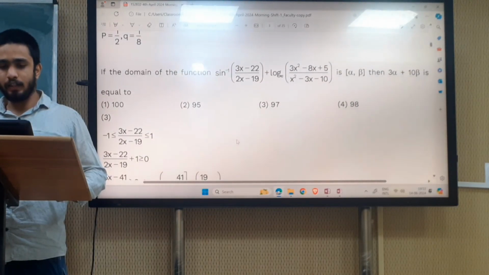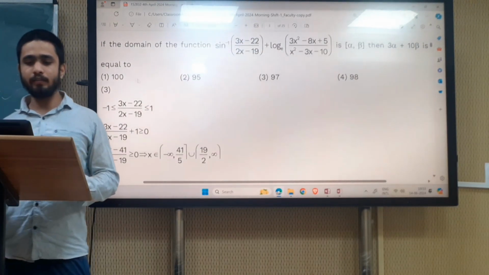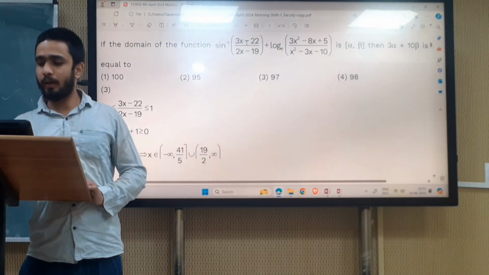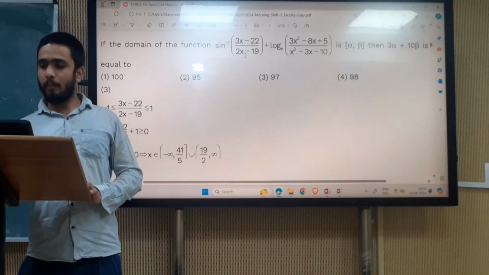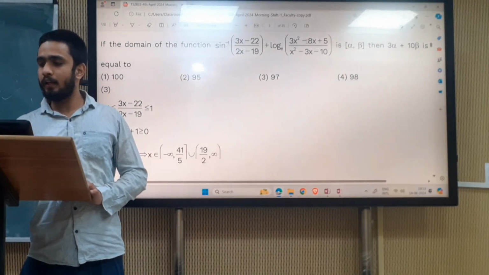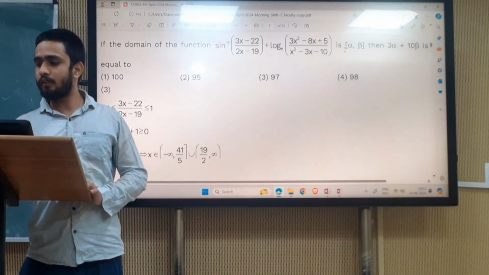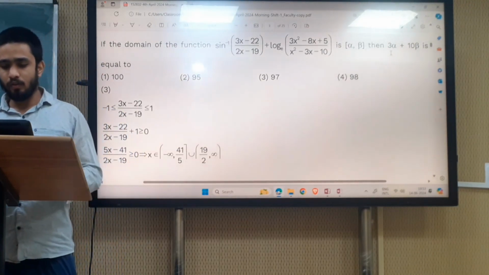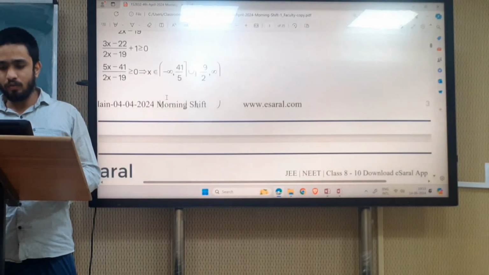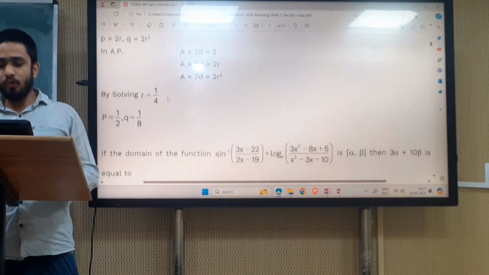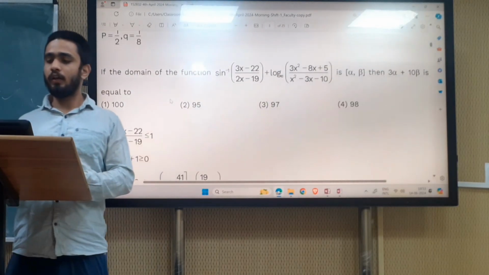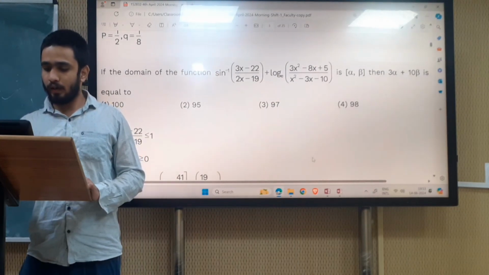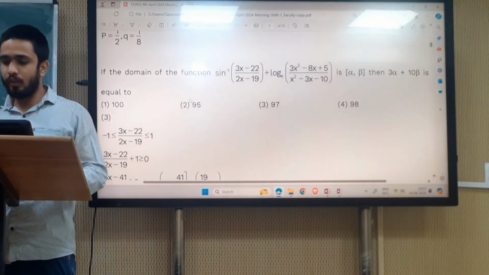So let's see what the next question is. If the domain of the function sine inverse of (3x minus 22) upon (2x minus 19) plus ln of (3x square minus ...) is (alpha, beta), then what is the value of this? So we have to tell what the domain of this function is.